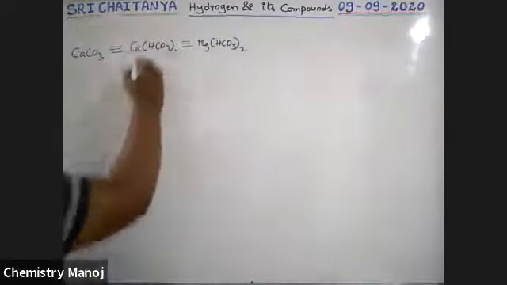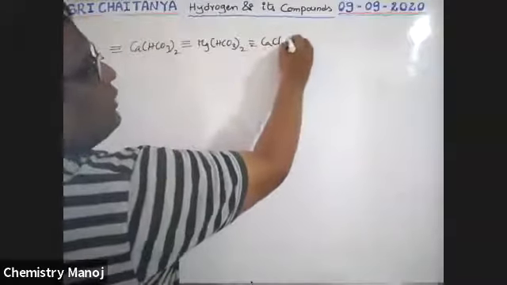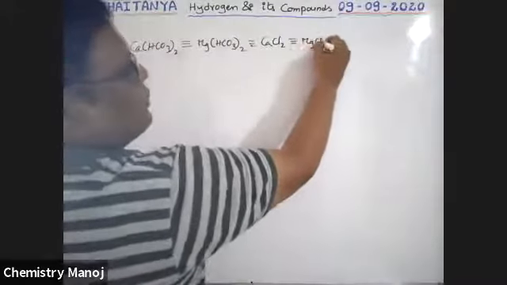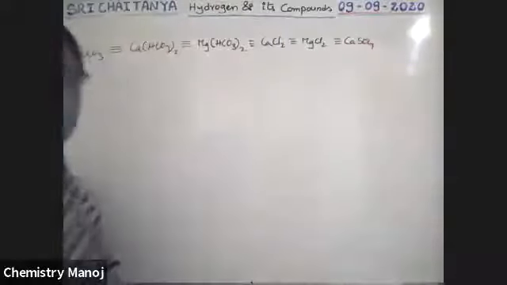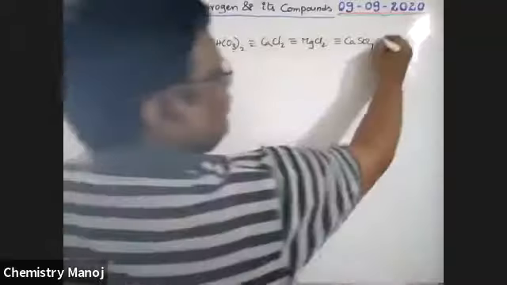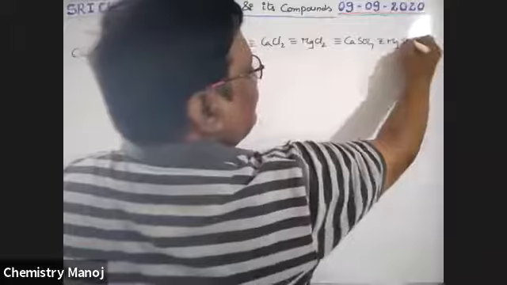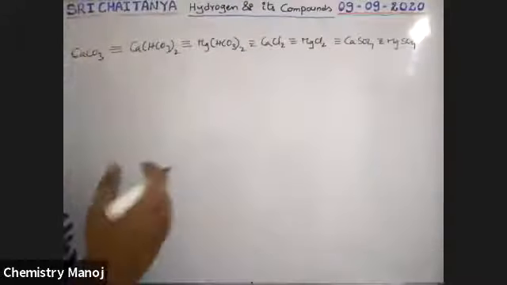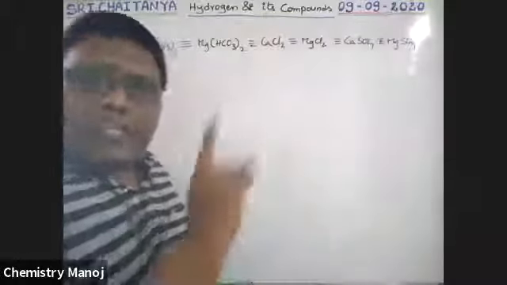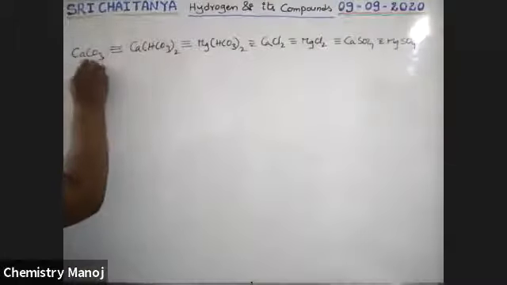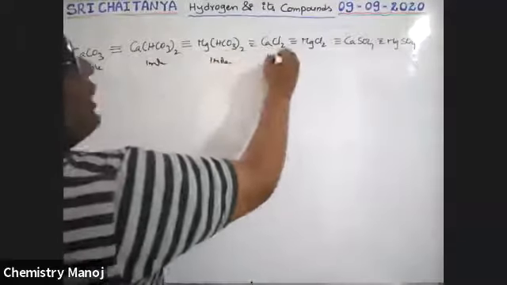Magnesium bicarbonate is equivalent to calcium chloride, equivalent to magnesium chloride, equivalent to calcium sulfate, equivalent to magnesium sulfate. So how, sir, when these are equivalent? 1 mole each we consider it, to equalize.